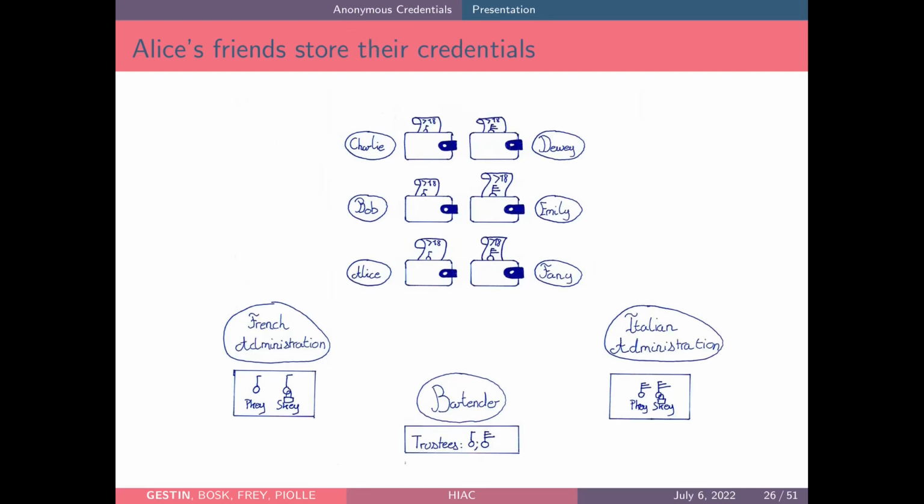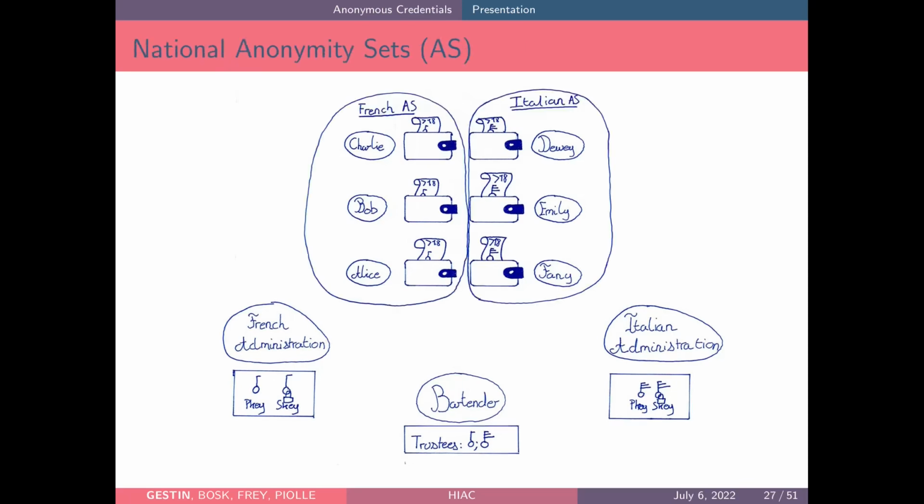They all put their credential in their wallet, and now, from the bartender's point of view, and if we assume that there are only 3 citizens in France, which are Charlie, Bob, and Alice, and only 3 citizens in Italy, which are Dewey, Emily, and Fanny, we have 2 anonymity sets, the set of French citizens that are over 18 and the set of Italian citizens that are over 18.